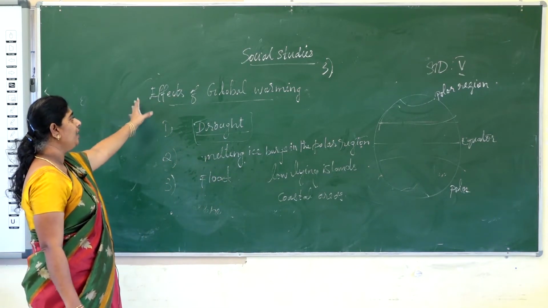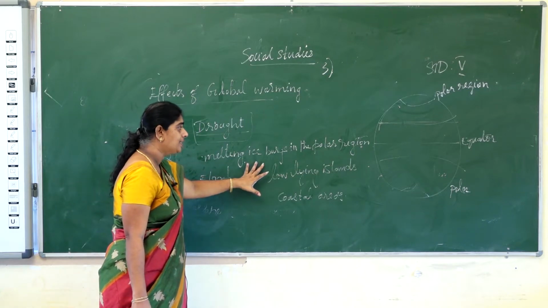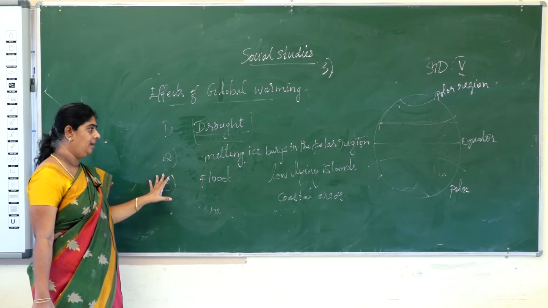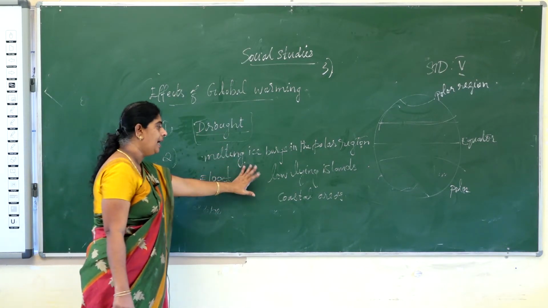What's the first point? It leads to drought. Next, it leads to melting of icebergs in the polar region, and next it leads to flood in the low lying islands and coastal areas because of the melting of ice.